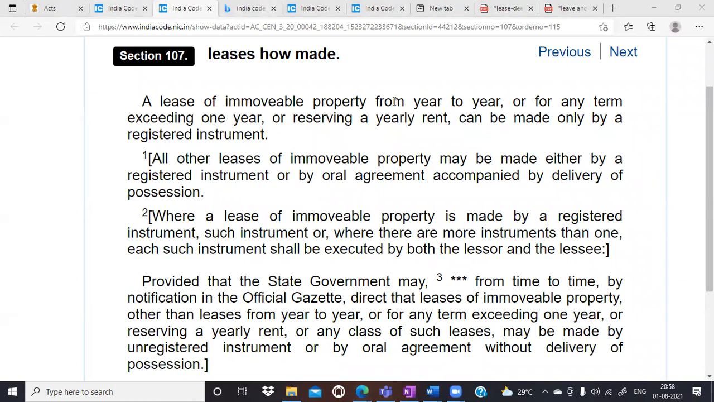Yes, Prabhat? Yes, sir, you are right. But they have written reserving a yearly rent. मैं ये कह रहा हूं, अगर वो ये भी तो लिख सकते थे, year to year or term of 1 year or more, then registry is required. But उन्होंने ऐसा नहीं लिखा. They have written for any term exceeding 1 year, और यहाँ पर term नहीं लिखा. They have written reserving a yearly rent. यहाँ पर एक रात लगेगी, इतना easy नहीं है ये. Yes, sir.